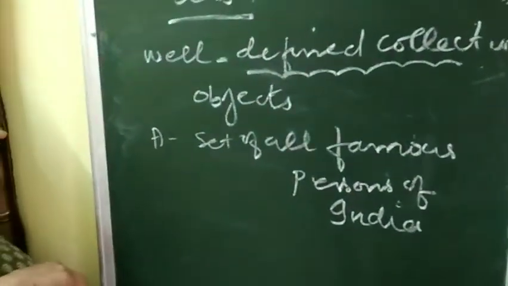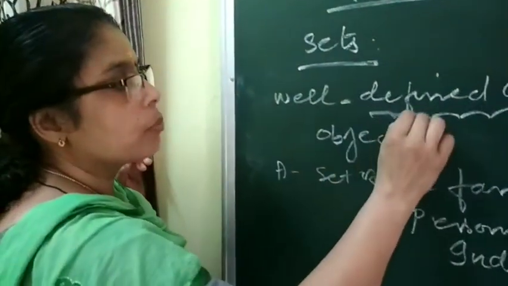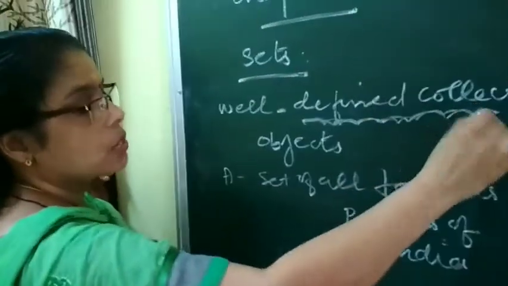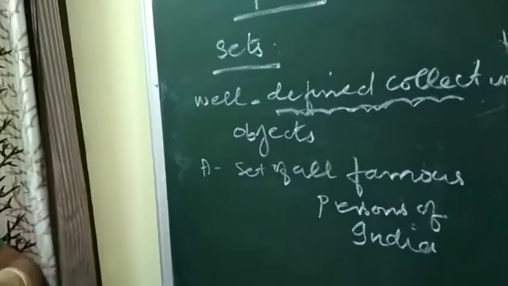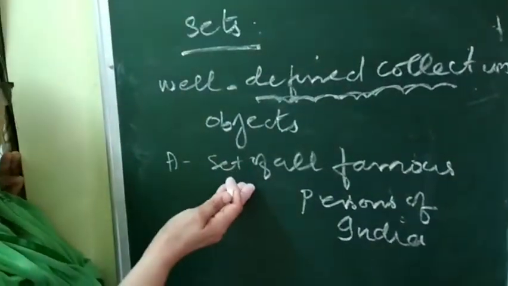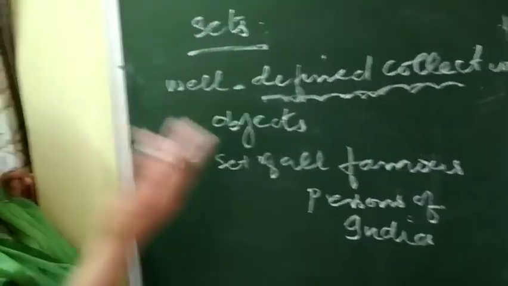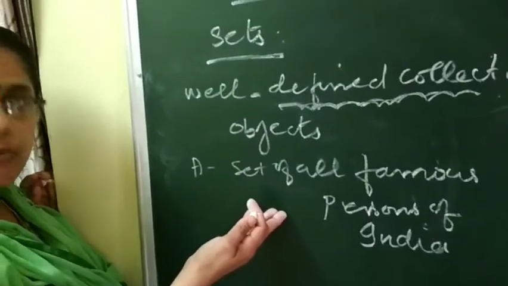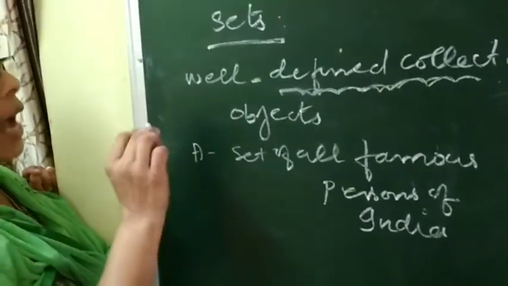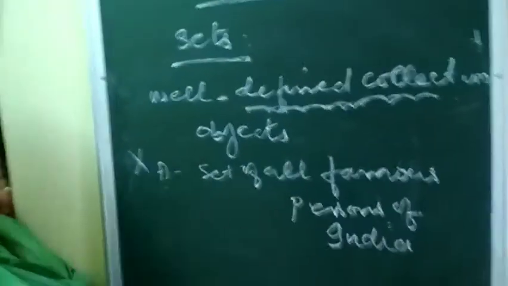ये सेट हो सकता है क्या, बताइए? आप तो हाँ कहेंगे, because you have to give importance to this word. इस वर्ड के अनुसार this is not a set. Because famous persons may come from different fields. Famous persons came from the scientific field, famous persons came from the teachers' field, famous persons came from the cinematic field, like that. So until and unless this is well defined, it is not a set.